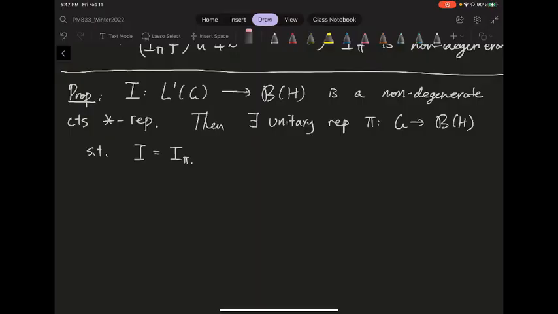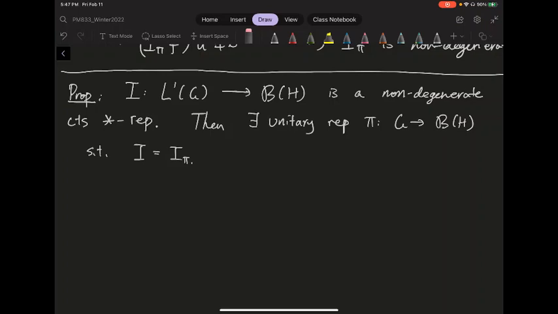So from last time, we saw how you move from a representation of your group into a representation of your L1. Basically, I call it the integration theorem. So you integrate against your L1 function by the operator valued integral. And in this video, I'm just going to finish off this lecture by doing the converse. Basically, you also have a disintegration theorem.